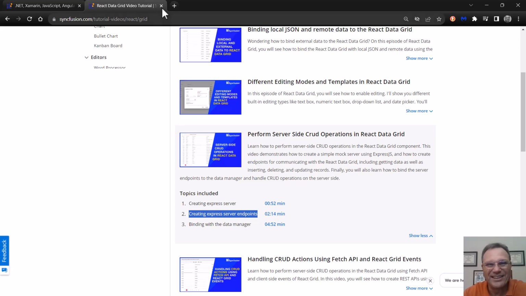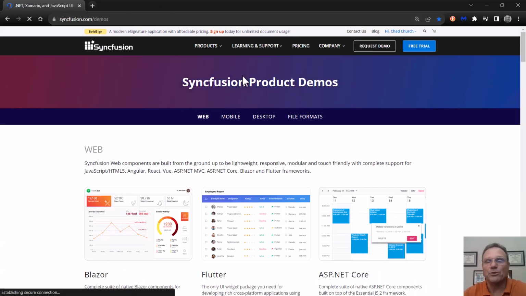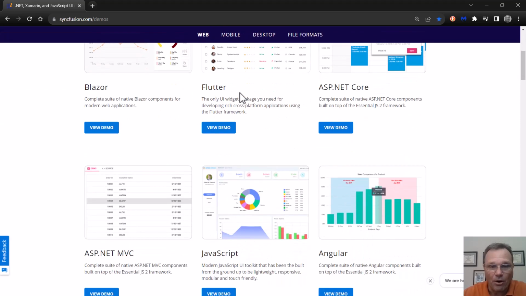Okay, now our demos. Syncfusion demos. If you're watching this video, you're looking at our controls, you're probably a software developer. And I can say all the words in the world, it doesn't really matter. At the end of the day, you want to see some code and you want to see the widget or the control do whatever it is you need it to do. So all of my answers to customers are either links to help, links to a demo, or a code snippet with a screenshot or something. So demos are where all the work happens.